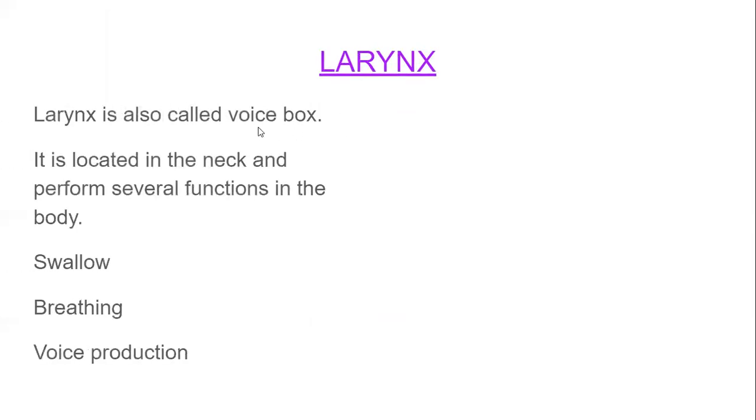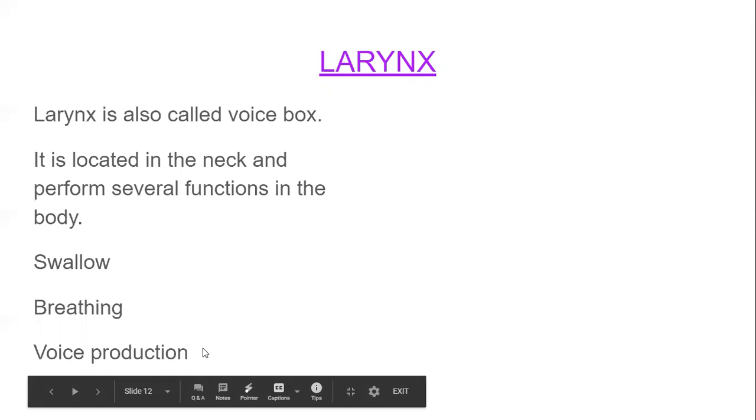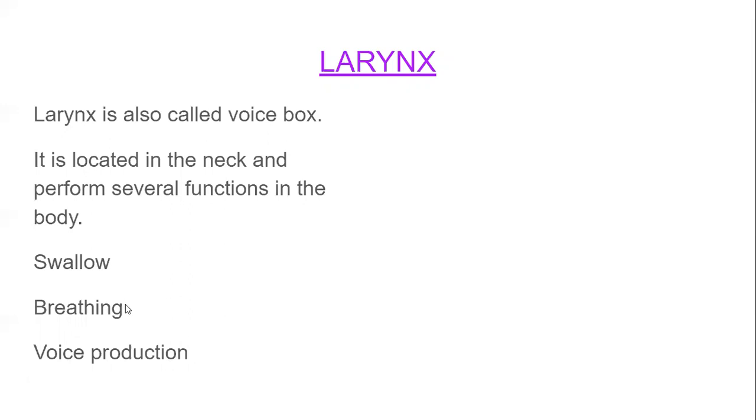The next organ is the larynx. The other name of the larynx is voice box, because voice is produced in the larynx. Sound is produced in the larynx, so it is called the voice box. It is located in the neck. The main function is to produce voice, but it helps in swallowing and breathing also.